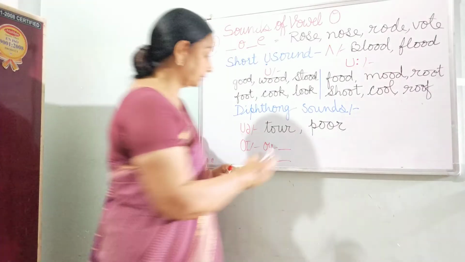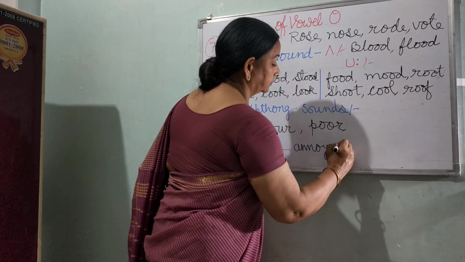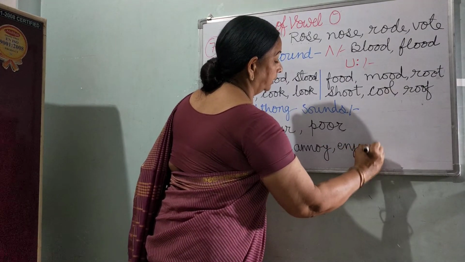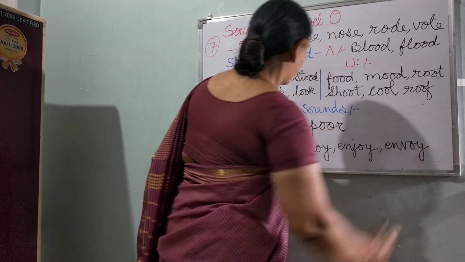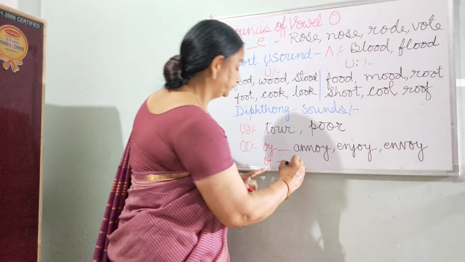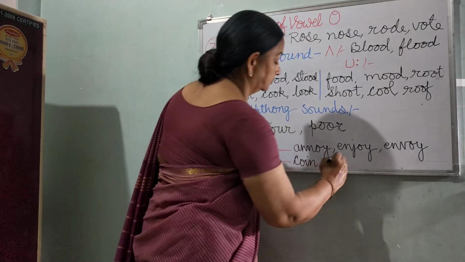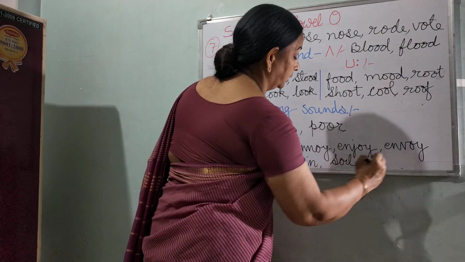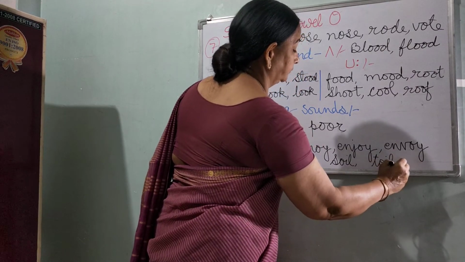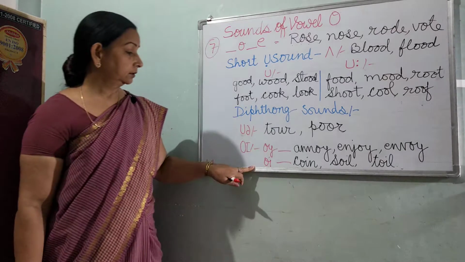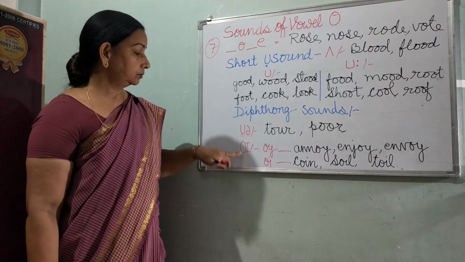Let's see the examples like annoy, enjoy, or envoy. Next is OI, coin, soil, toil, etc.